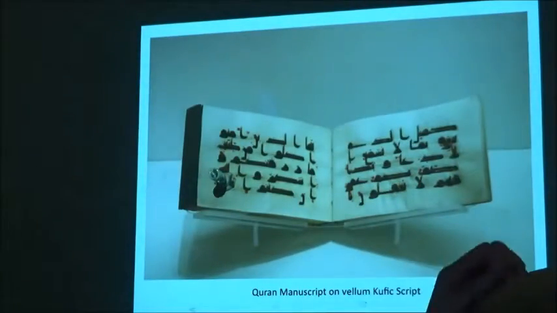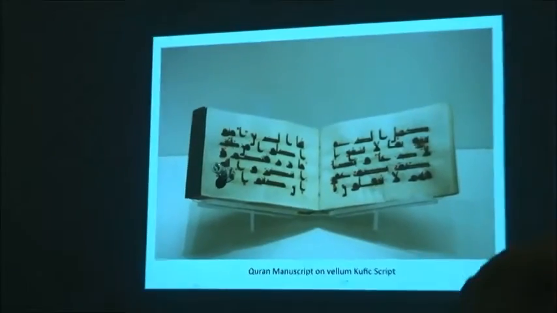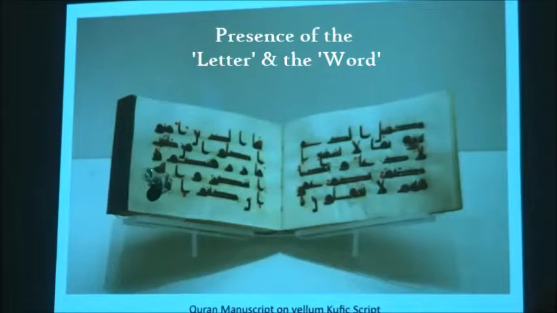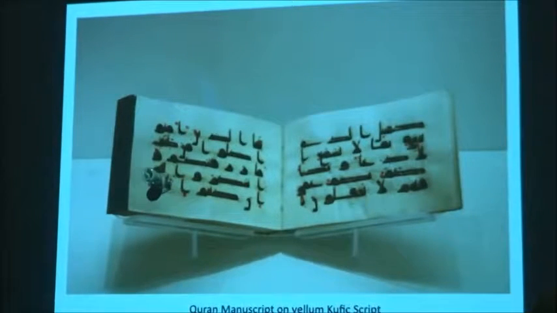ये Kufic है on vellum with gold leaf, 9th century. This is also Kufic, but this is an ink, black ink, and I think both images show the power of the script. There's a great presence of the letter and the word on the page. And there's very little other illumination or illustration that you can see to further beautify the page. So the whole focus is actually on the letter itself and the word itself. Right. And there's a very powerful presence if you look at the image in front of you.